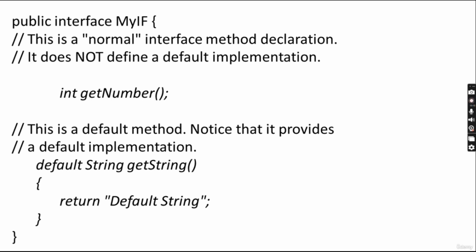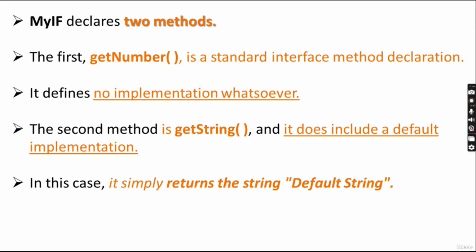Second is a default method. Notice that it provides a default implementation, and how do you identify this is the default method? You are preceding it with the keyword default. Okay, default String getString, return default string. So this method will be called if no other implementation is found. So default is the keyword telling that this is the default method. String is the return type of the method. getString is the name of the method.